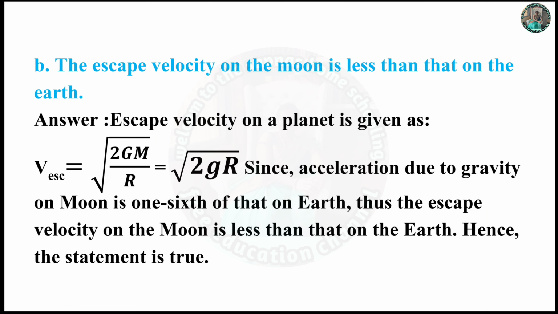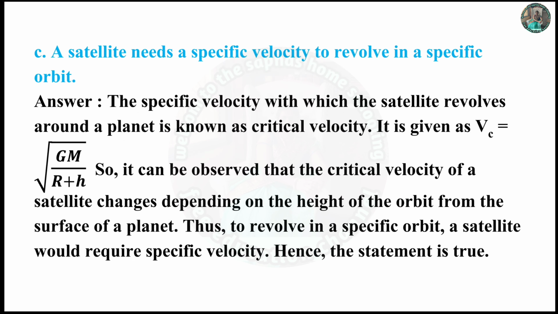B. The escape velocity on the moon is less than that on the Earth. Answer: escape velocity on the planet is given as V escape is equal to root 2GM upon r is equal to root 2gR. Since acceleration due to gravity on moon is 1/6 of the Earth, thus the escape velocity on the moon is less than that on the Earth. Hence, the statement is true.